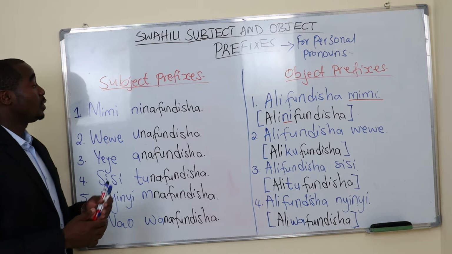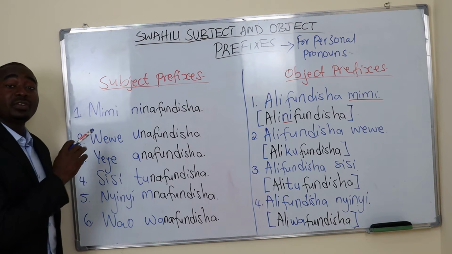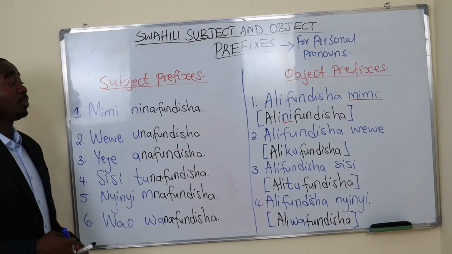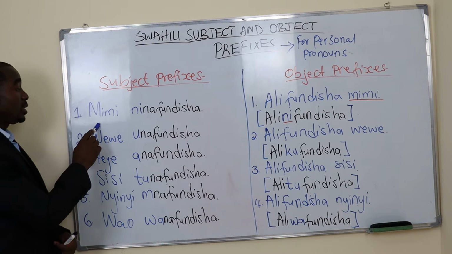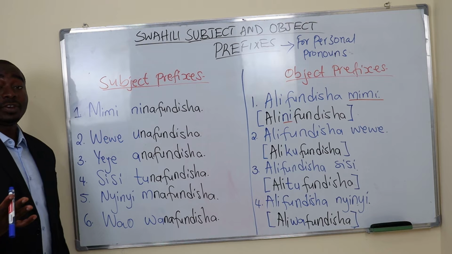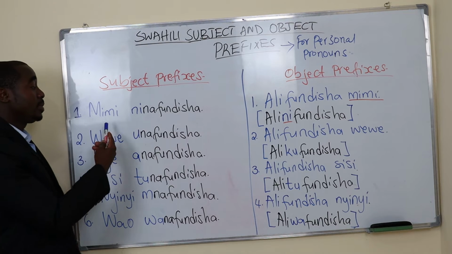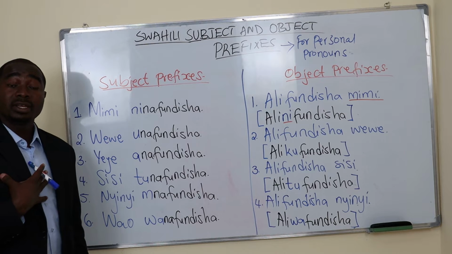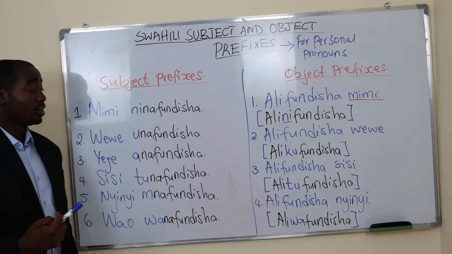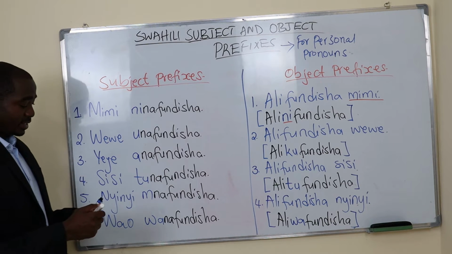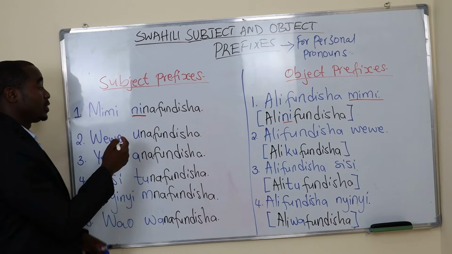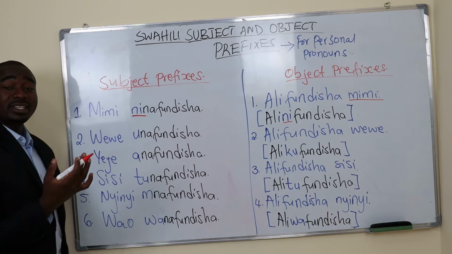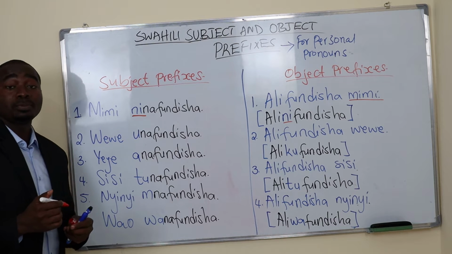We will start with the subject prefixes for personal pronouns. The prefix for mimi is ni. We say mimi ninafundisha, I am teaching. The prefix is ni here, standing for mimi. You can just say ninafundisha instead of mimi ninafundisha. It's okay.